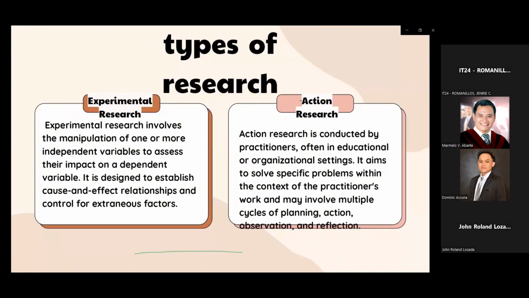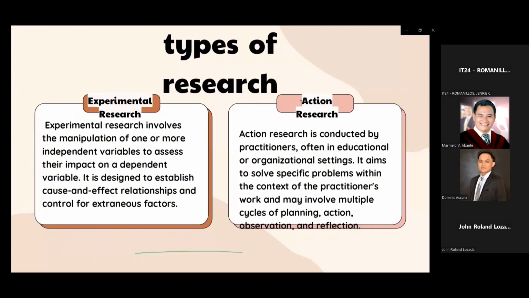Here are the characteristics and components of experimental research. So the primary goal of experimental research is to establish causal relationship between variables. In an experiment, there are typically two main types of variables. The first one is the independent variable. This is the variable that the researcher manipulates or controls. It is believed to be the cause of any observed changes.